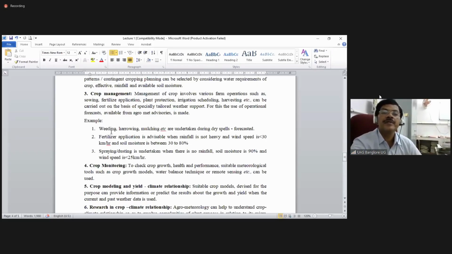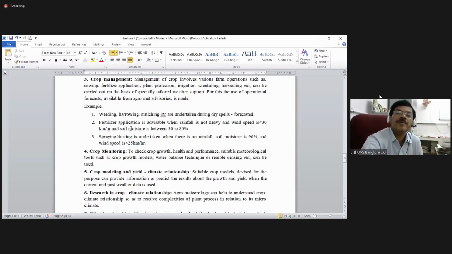So for example, weeding, harrowing and mulching, etc. are undertaken during dry spells, indicating that at that time there should not be any rain. Mulching or similar operations you have to take up when there is no rainfall or dry spells. Similarly, fertilizer application is advisable when rainfall is not heavy and wind speed is less than 30 km per hour and soil moisture is between 30 to 80%, indicating that for each and every agricultural operation, we need to